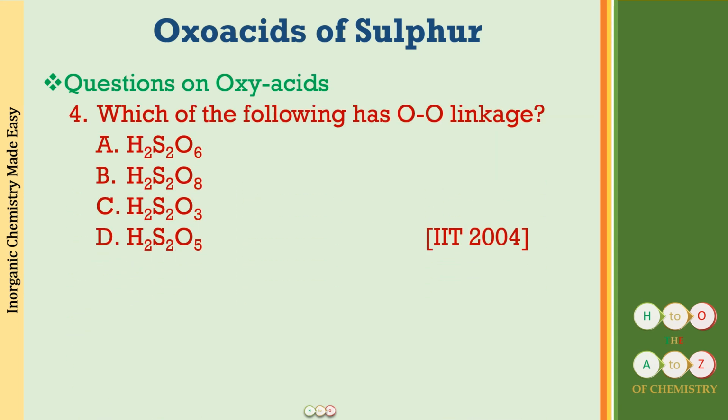One more question. This is the IIT question 2004 examination. Again, in this you have to tell which of the following compounds will be having an O-O linkage. So O-O linkage is going to be present when the oxidation state is going to be more than +6. So again, you are going to calculate it very simply, and the correct answer is going to be B choice. Right? I hope now this is going to be very easy for you.